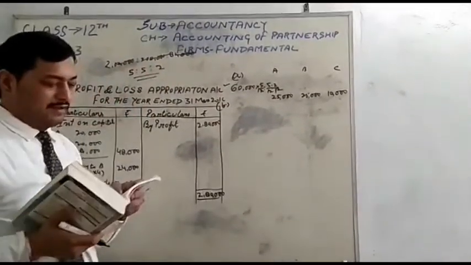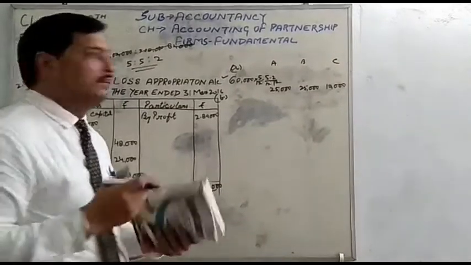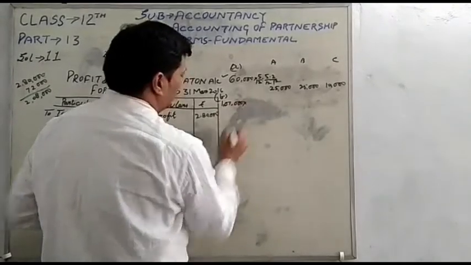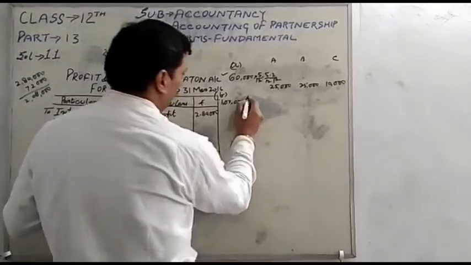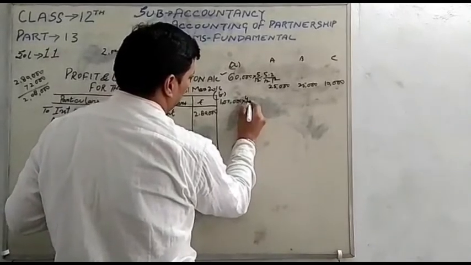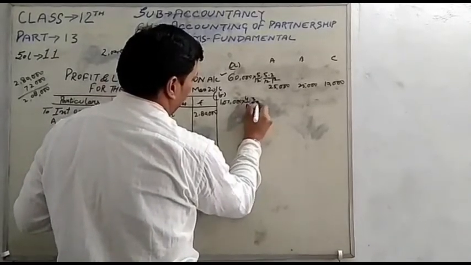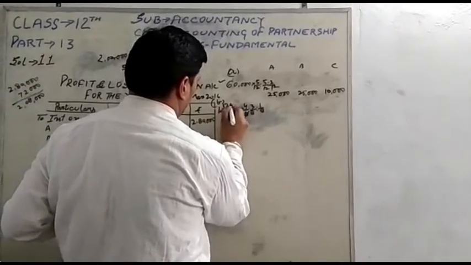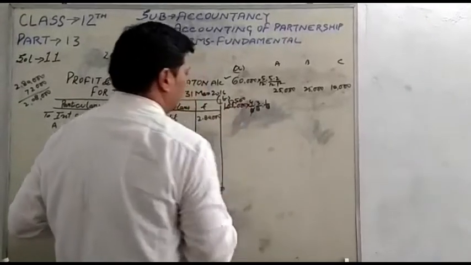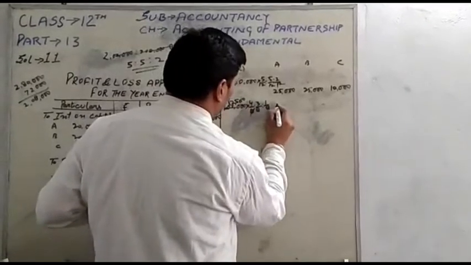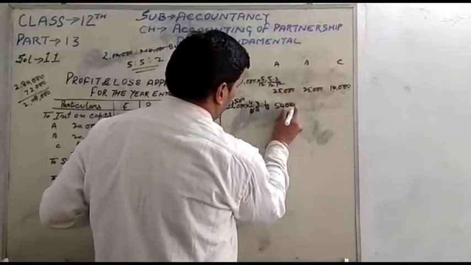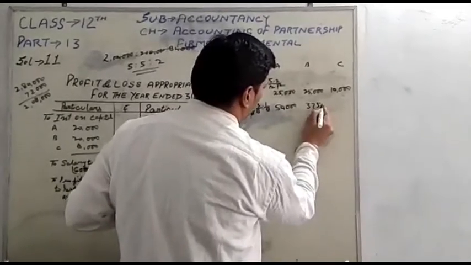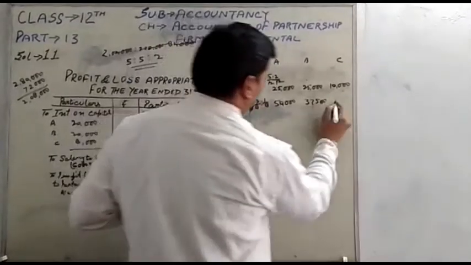B is asking for the next 1 lakh in the ratio of 4, 3 and 1. So the 1 lakh is divided in the ratio of 4, 3 and 1, that is 4 by 8, 3 by 8 and 1 by 8. 1 lakh divided by 8 is 12,500. 12,500 multiplied by 4 is 50,000. 12,500 multiplied by 3 is 37,500. 12,500 multiplied by 1 is 12,500.